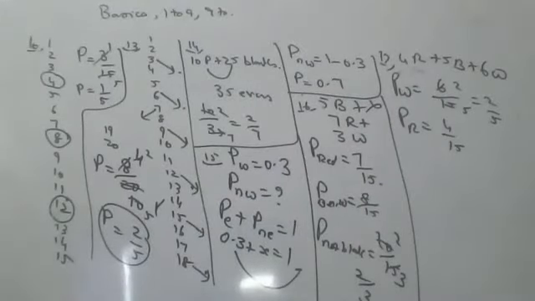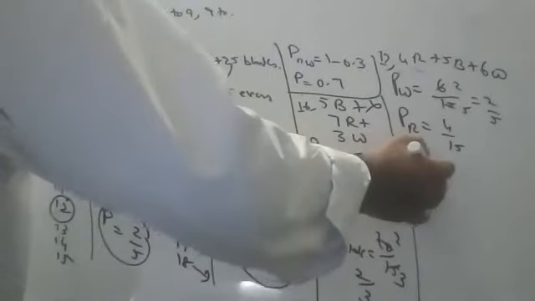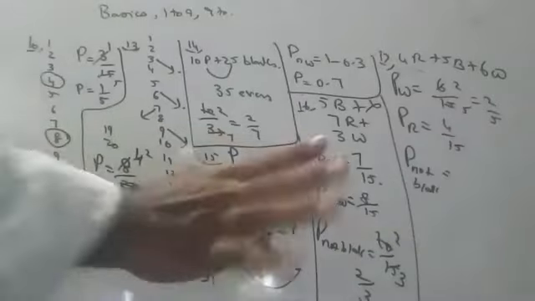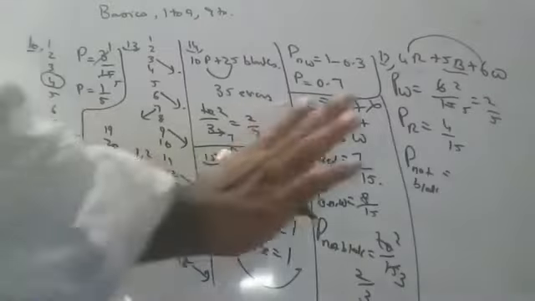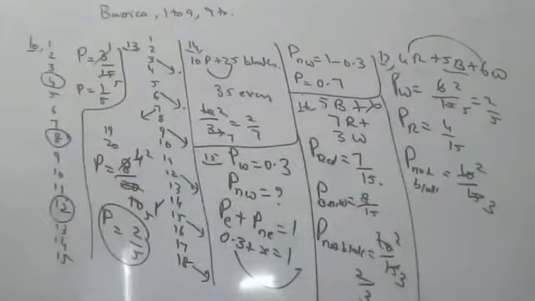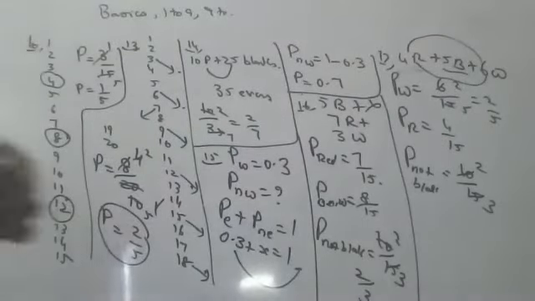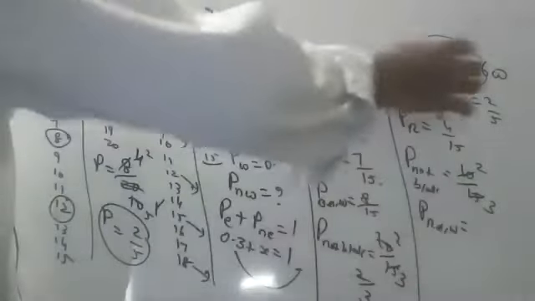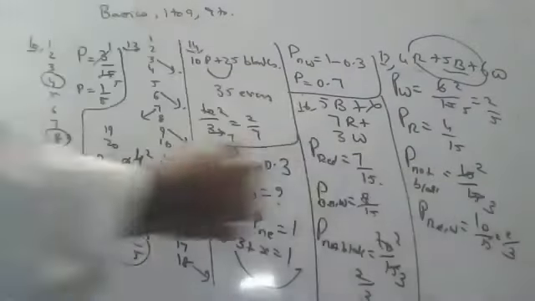Sujit, not black. Sir, don't want black. 9 by 15. Don't want black means 6 plus 4, 10. So not black is 10 by 15. Next sum also. Red or white, anything is okay. Sir, 9. Why 9? Red or white? 10 by 15, sir. 10 by 15. So again 2 by 3. Like this you should do.